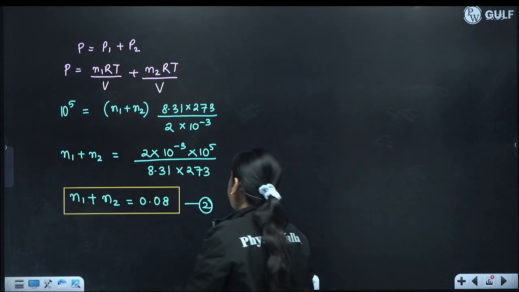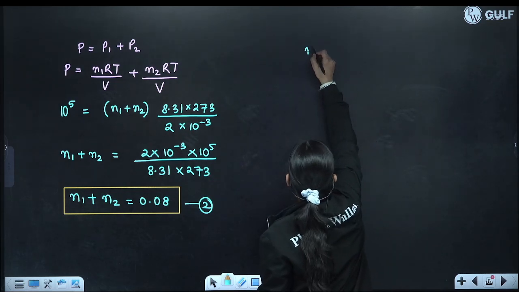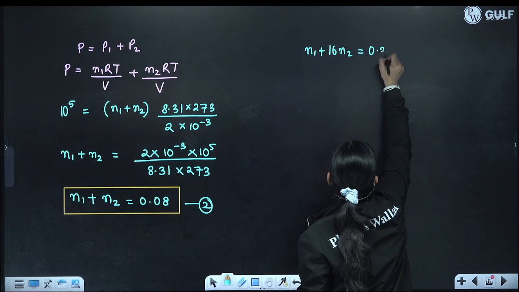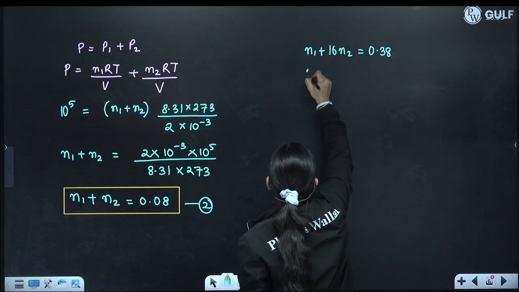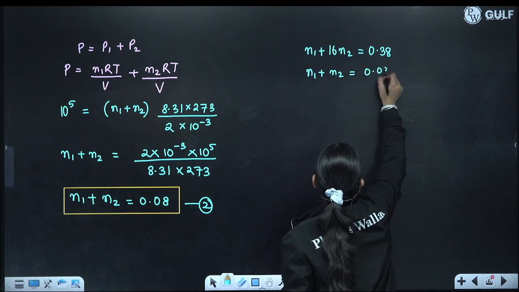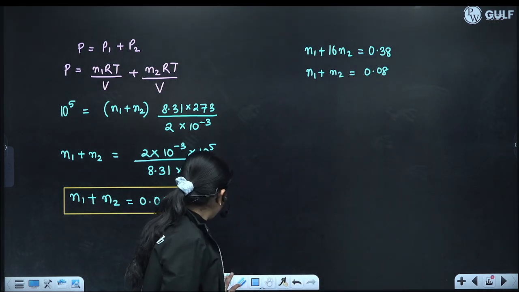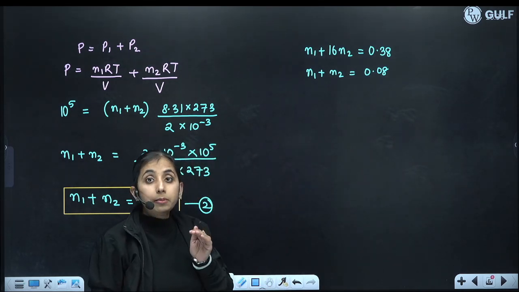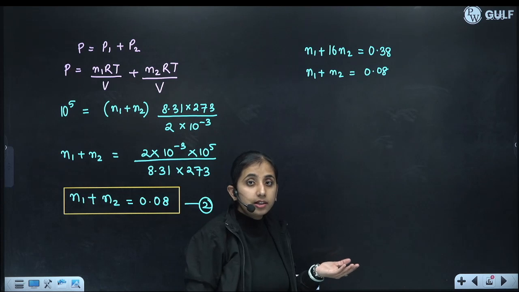Now write both the equations. N1 plus 16 N2 is equal to 0.38, and N1 plus N2 is equal to 0.08. If you want to solve them, you can solve them to get N1 and N2 and then take their ratio.